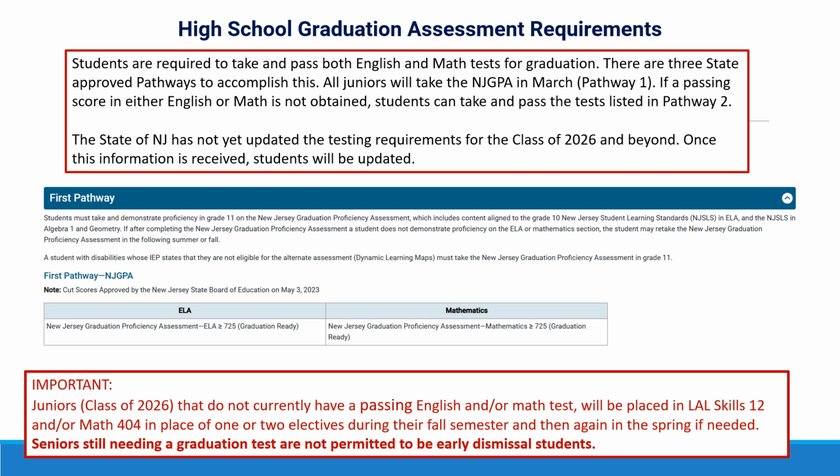Any junior who begins their senior year still needing an English or math test will be placed in the appropriate remedial course, LAL Skills 12 or Math 404. If you are in either of these 2 classes, you are not permitted to be an early dismissal student. If both of your tests are passed by the start of semester 2, then you can be an early dismissal student for semester 2.